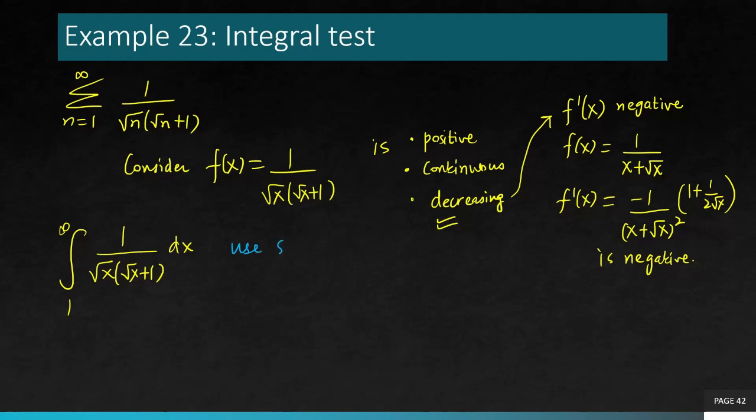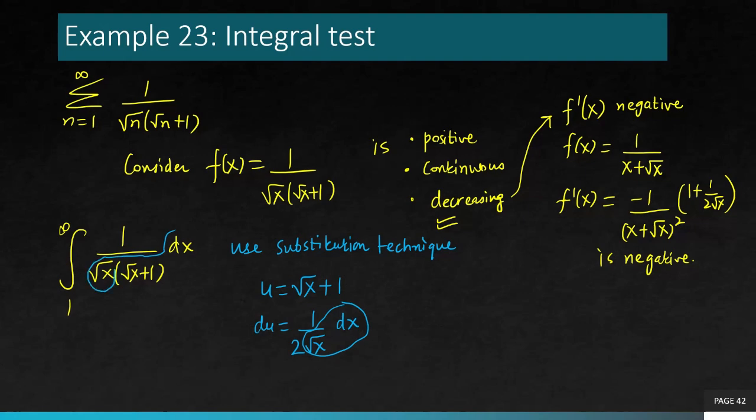Now we can use any technique you find comfortable, but here I'm going to use the substitution method to solve this integral. I'm going to substitute square root x plus 1 as u, then du is 1 over 2 root x dx. You can clearly see dx over root x is sitting in your integral as well. So I get the value for that as 2 times du over u. And now it's easy to see the integral is 2 ln u from 2 to infinity.